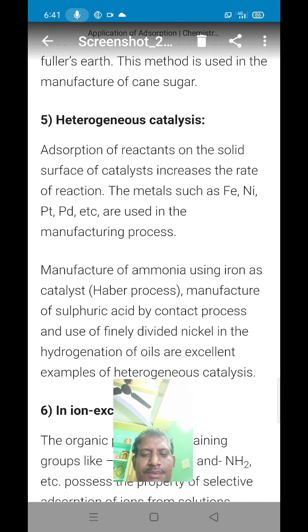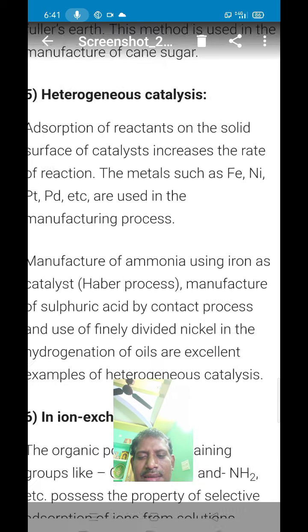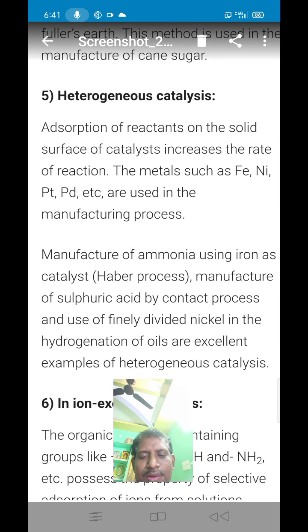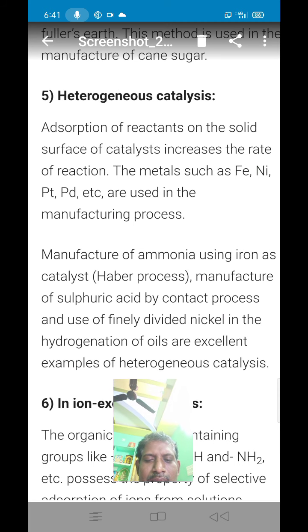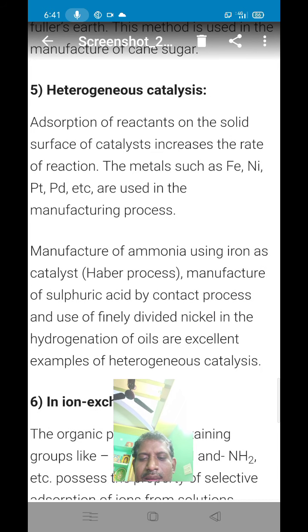For example, manufacture of ammonia using iron as a catalyst. This process is called the Haber process. That means nitrogen gas and hydrogen gas are adsorbed on the surface of iron to give ammonia. Therefore, the iron surface acts as an adsorbent in this process.